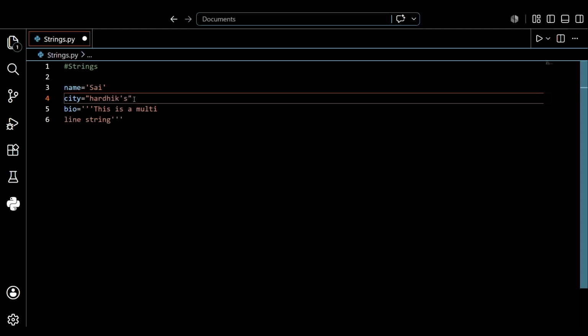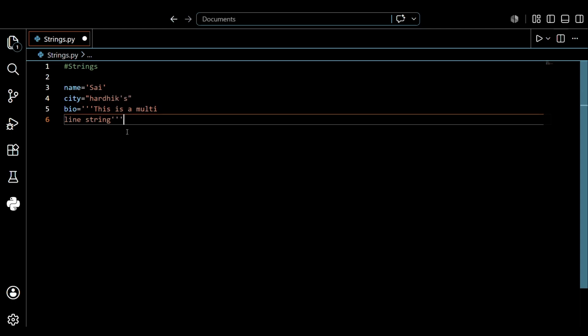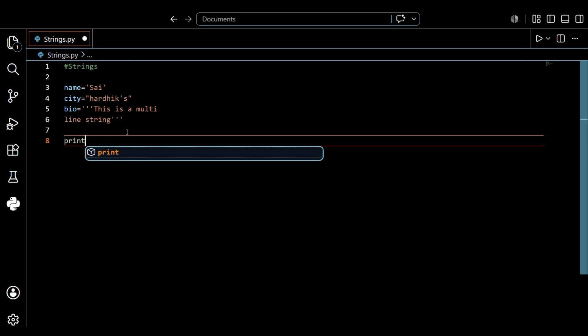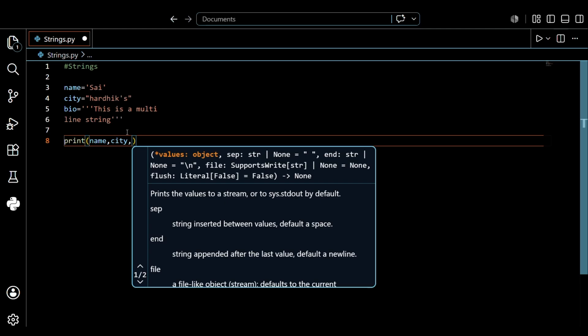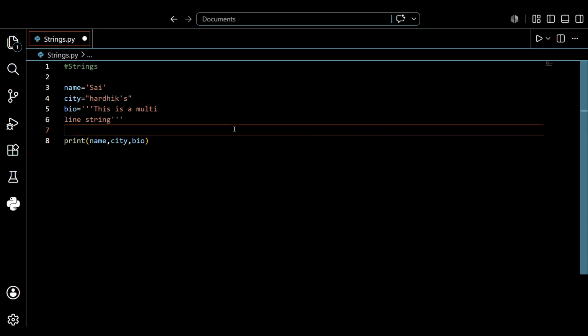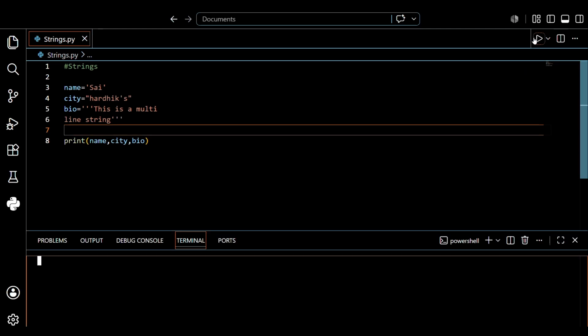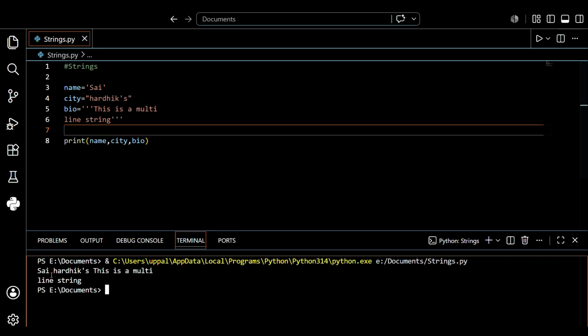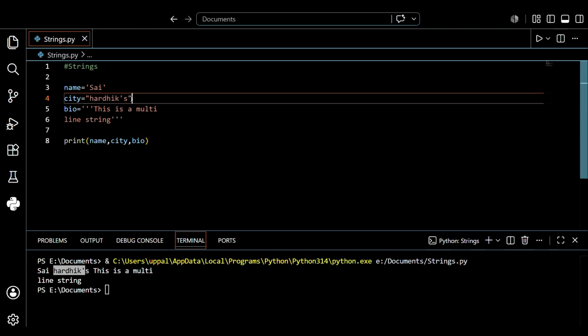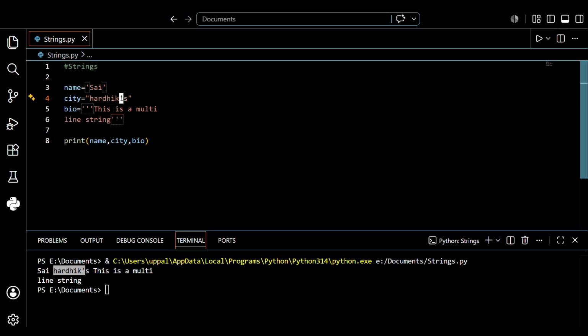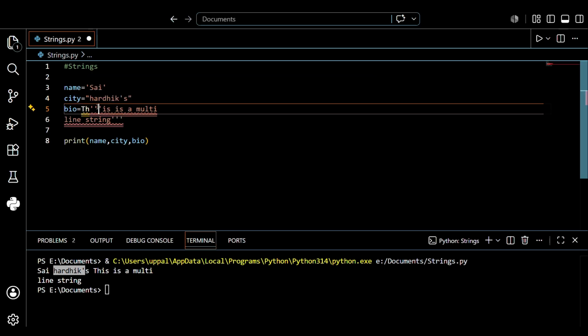It will print the single quote. Let's see what will happen in the output. So write print name comma city comma and bio. Before that, save this first and run it. Let's see what will happen. See, Sai Ardix. In Ardix, the single quote was printed. So double quotes are used to print single quotes within the text, and triple quotes are used when we want a multi-line string.